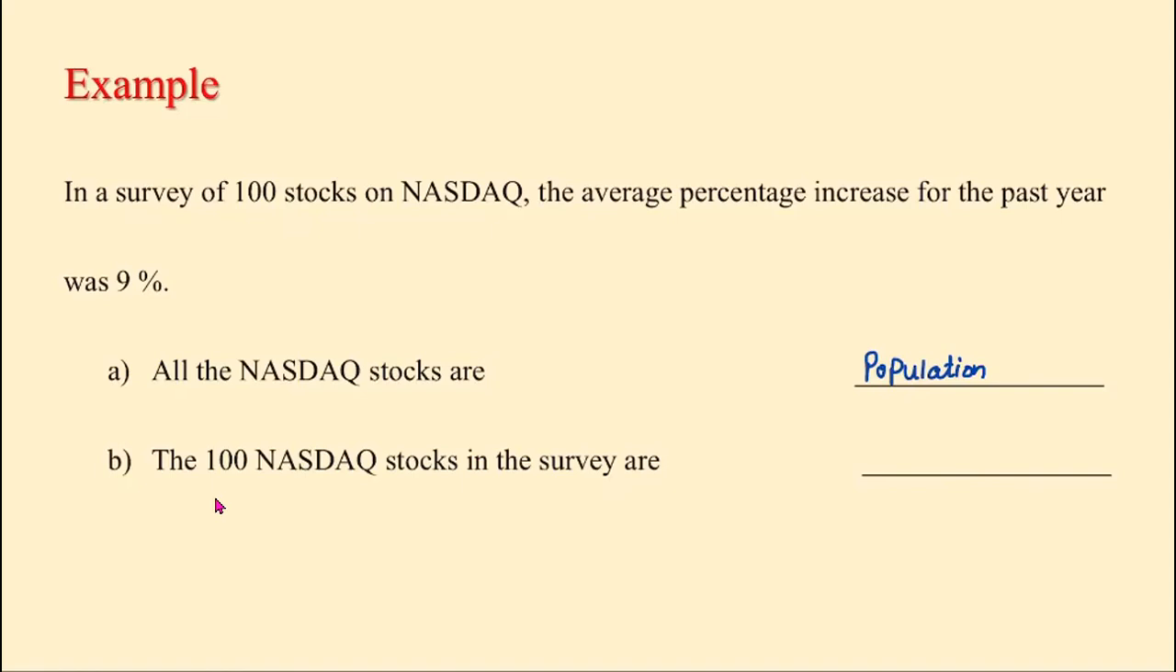Next one here, the 100 NASDAQ stocks in the survey. Out of all the stocks here, we are talking about 100 of them that were surveyed. That means it is a part of all the NASDAQ stocks. So the part of the population that is considered under our study is called the sample. So the 100 stocks in the survey are the sample. Okay, let's move on to the next example.